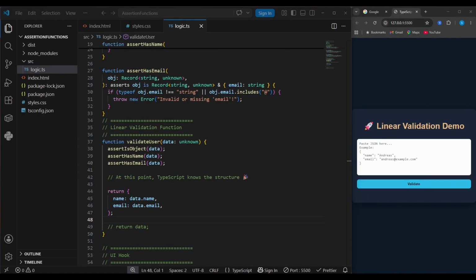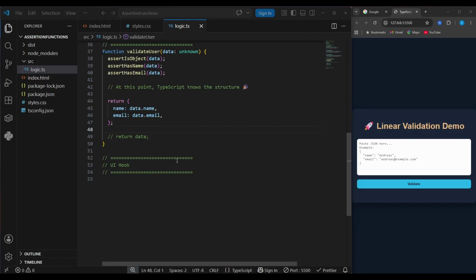That's the linear validation pattern, no more chaos, no more validation spaghetti. And now TypeScript fully understands the structure, so returning the final user object becomes completely type safe. And finally, the UI hook.